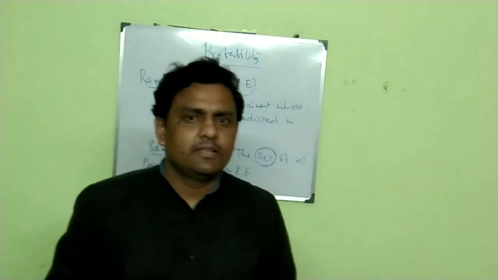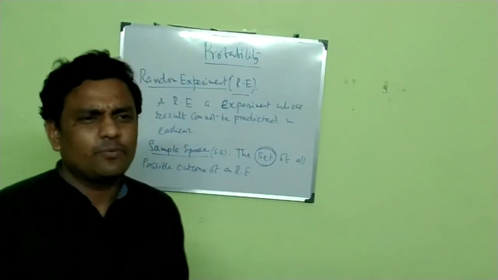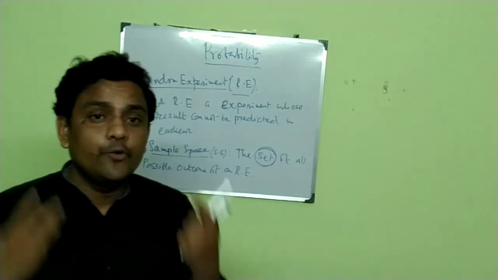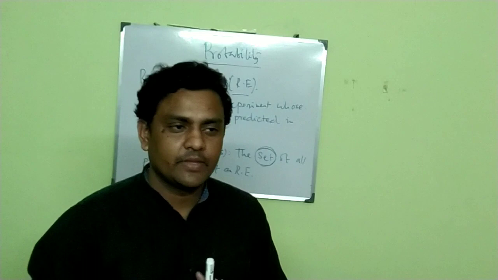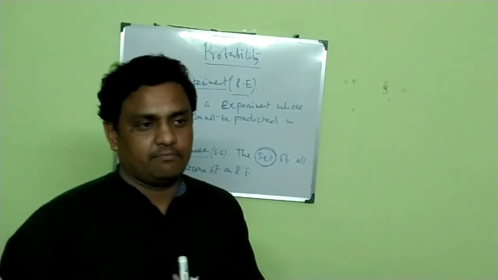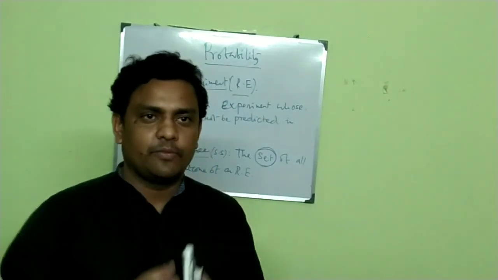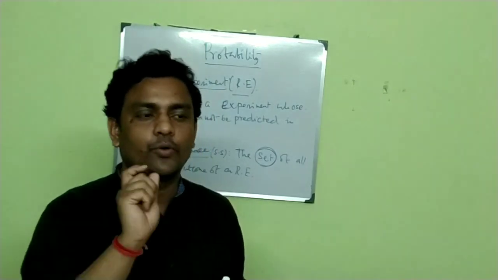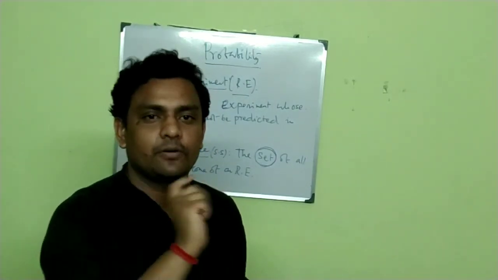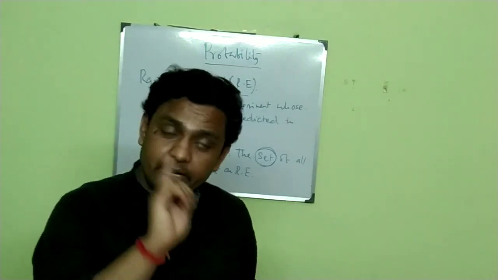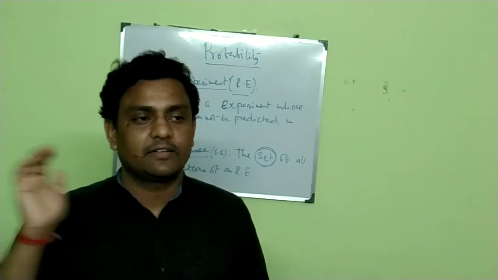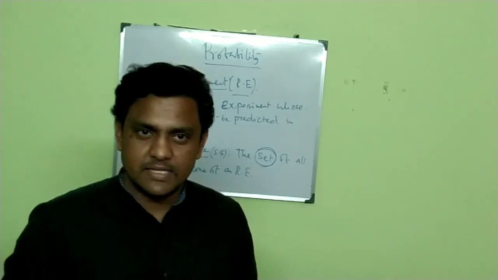But if you simply say expensive car, you don't have any clear idea what you mean. Another example is tall man. What do you mean by tall man? This is not a set because there is ambiguity. But when you say a man whose height is more than 5.9 feet is treated as a tall man, then this is a set.